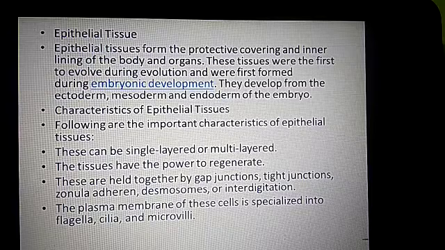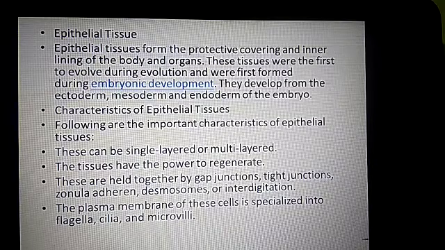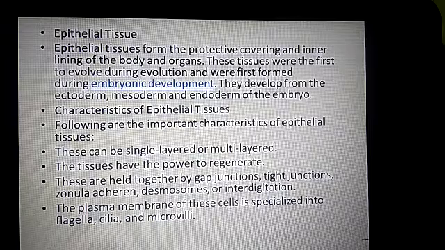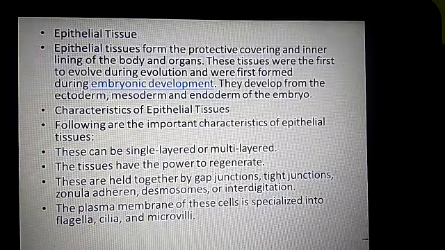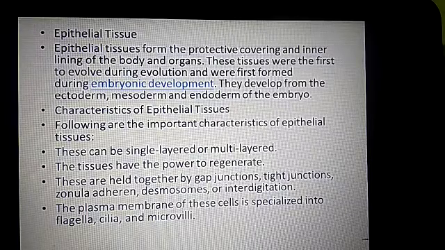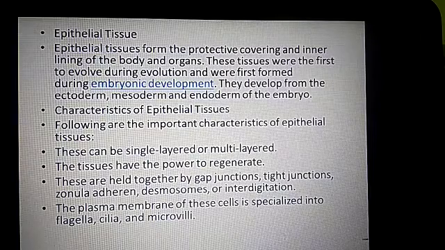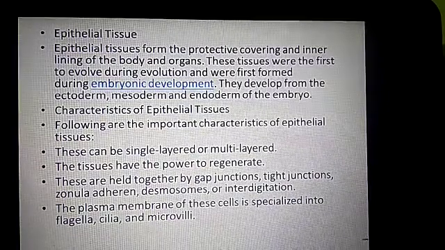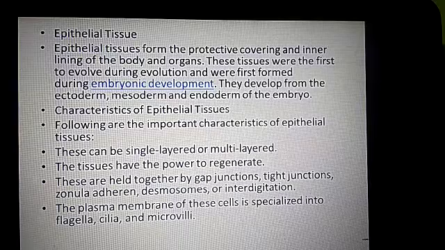The plasma membrane of these cells is specialized into flagella, cilia and microvilli, which are found on the skin and the respiratory tract.